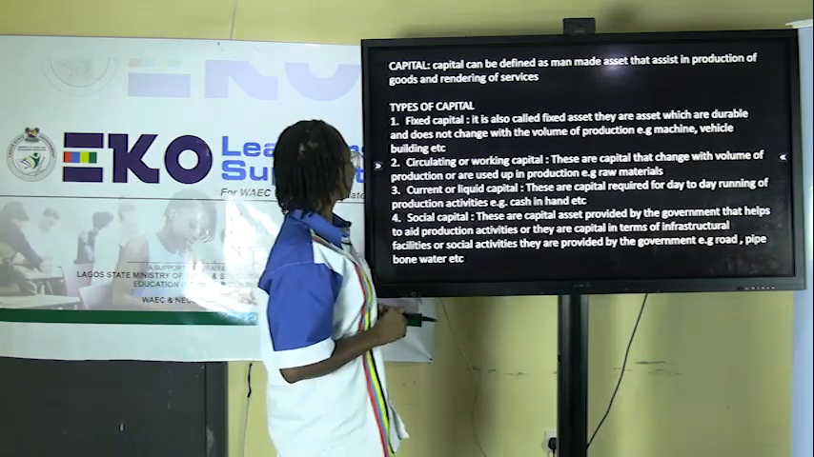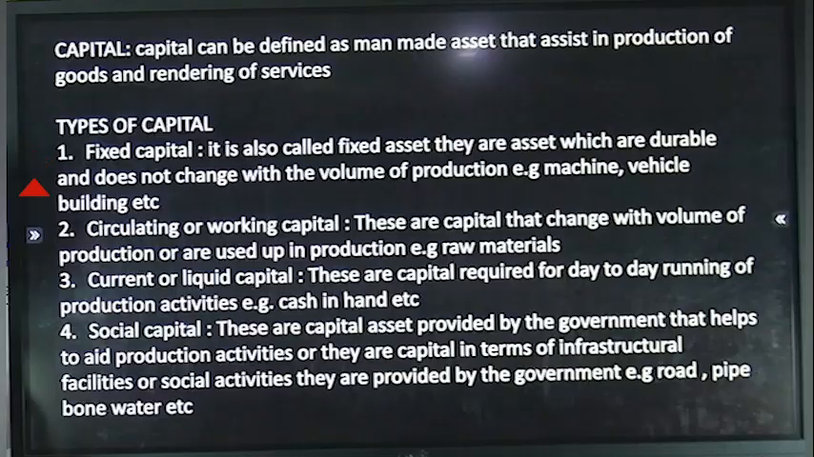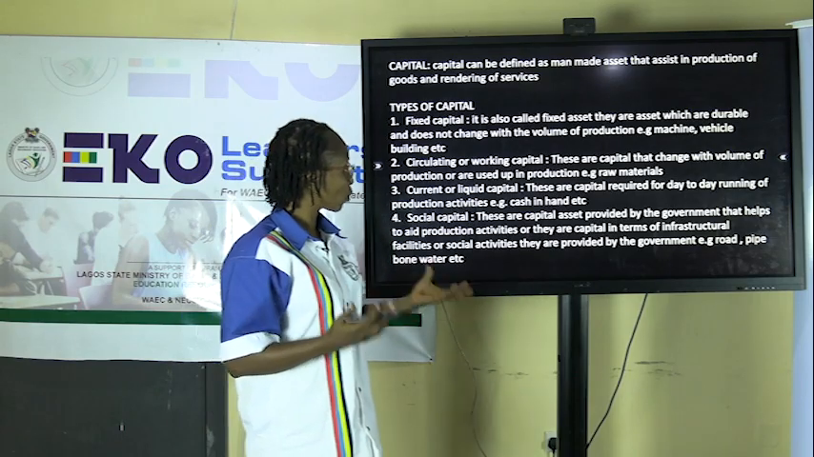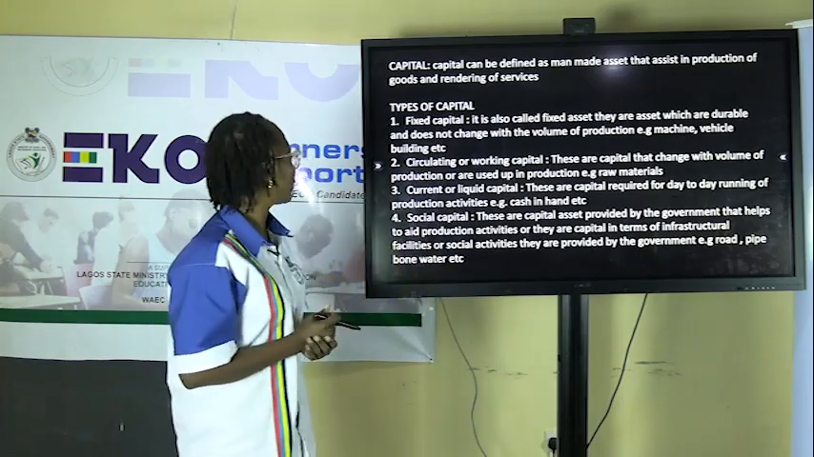Number two, which is the second type of capital, is called circulating or working capital. These are capital that change with the volume of production. They change with the quantity of production. When the quantity of production increases, they also change with the volume. Good examples are raw materials, fuels, water, etc.